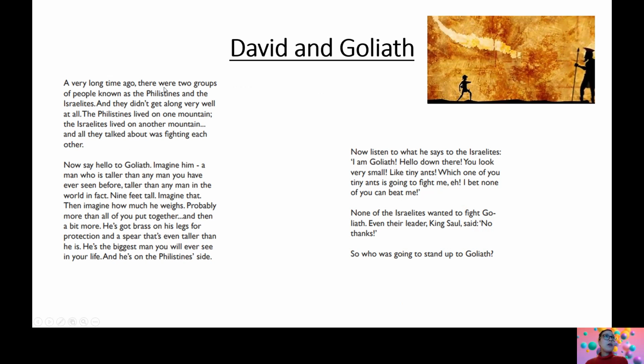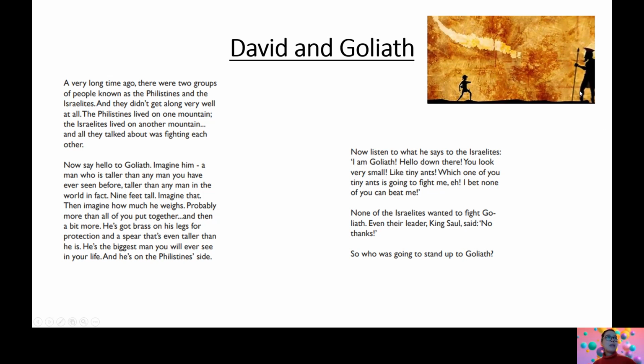A very long time ago, there were two groups of people known as Philistines and the Israelites, and they didn't get along very well at all. The Philistines lived on one mountain and the Israelites lived on another mountain, and all they talked about was fighting each other. Now, say hello to Goliath.